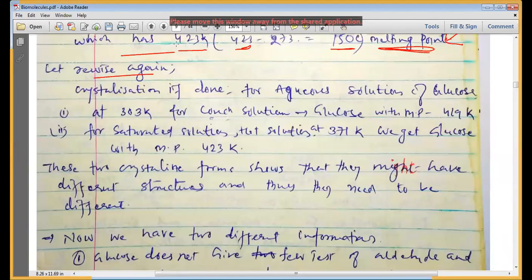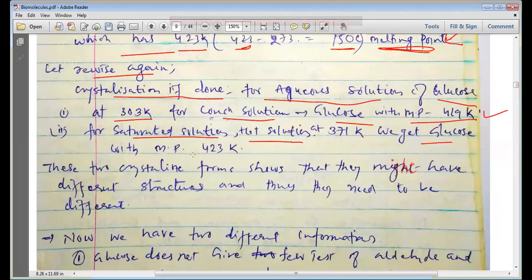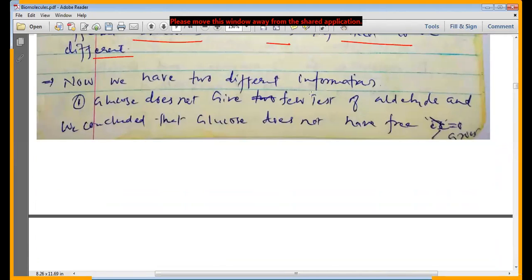Let's revise once again whatever we studied. Crystallization, if done for a concentrated aqueous solution of glucose at 303 Kelvin, we get glucose which has the melting point 419 Kelvin. But for a hot and saturated solution of glucose, we get glucose which has the melting point of 423 Kelvin. These two crystalline forms show that they might have different structures and thus they need to be different from each other. Now we have two different pieces of information.